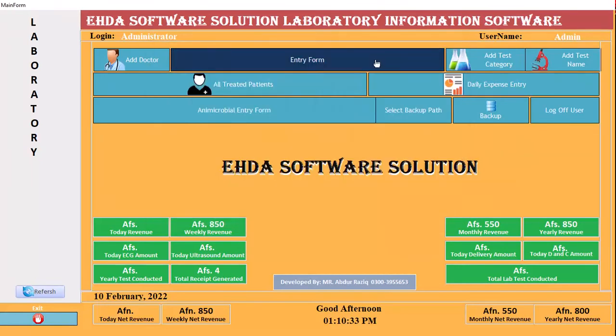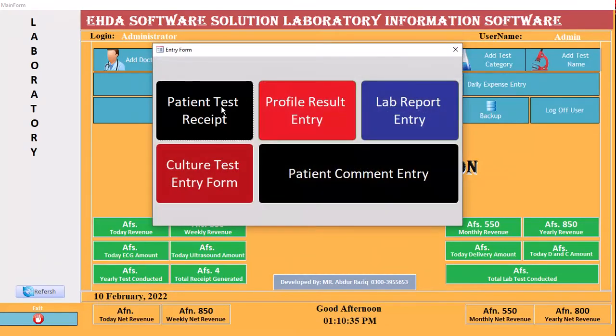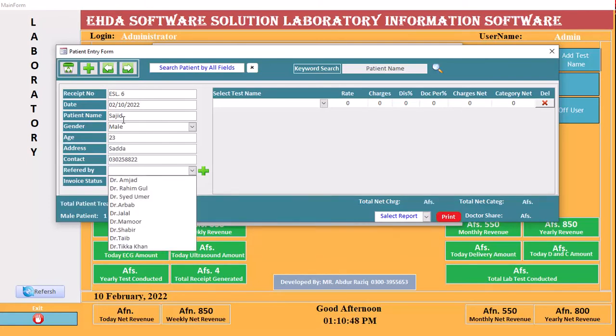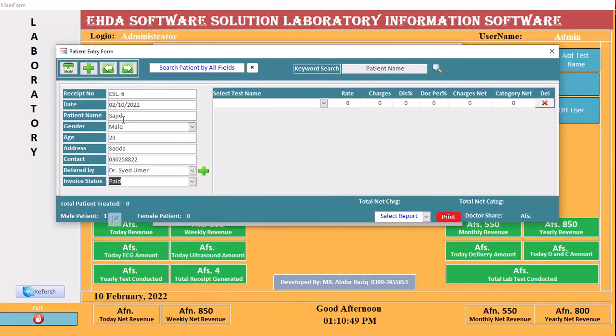If I enter a new form, okay, patient, I'm clicking here, patient name Sajid, okay, male, age this one, and address this one, and contact this one, and this one is a doctor. Okay, paid.